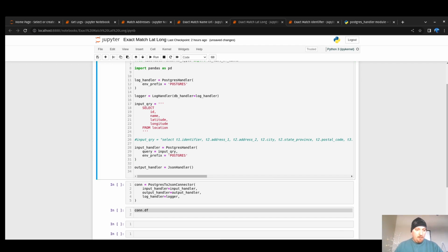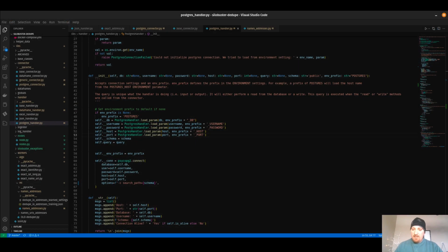Now let's look at the code on that real quick so that gives you a little better understanding. In our Postgres handler, you'll see here in my constructor a number of arguments that define our connection.